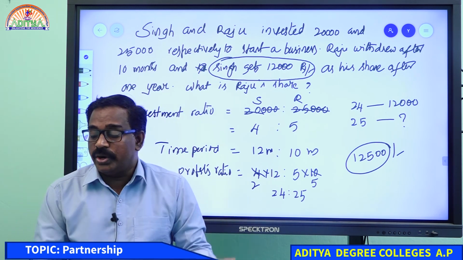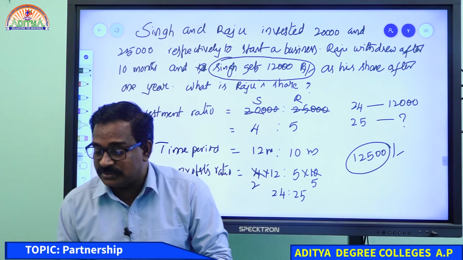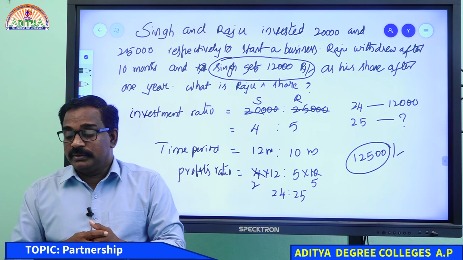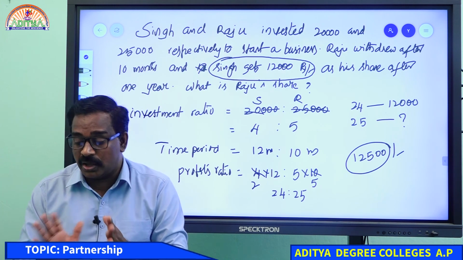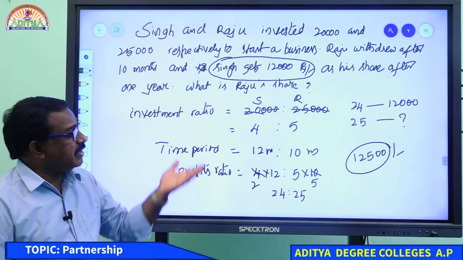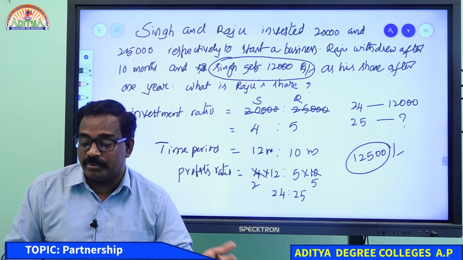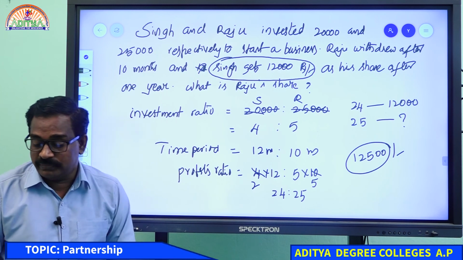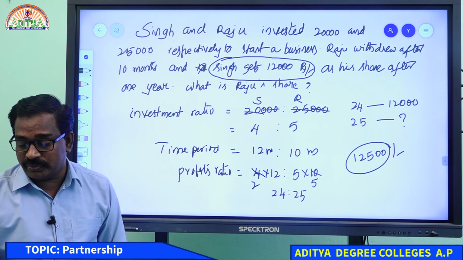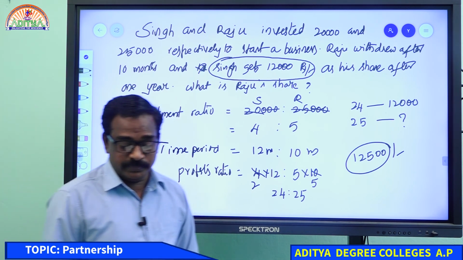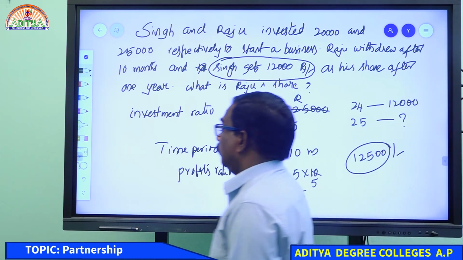They will go to another business, maybe the profit is not as much as they expect, so they will leave. Then time period is not equal. Then profits ratio will come. Now time period is not equal, investment ratio is given and one member's profit is given, it is asking another member's profit. That is 12,500. Is it clear for everyone? Right. Very good. All of you wrote the answer, right? Very good. One more example.